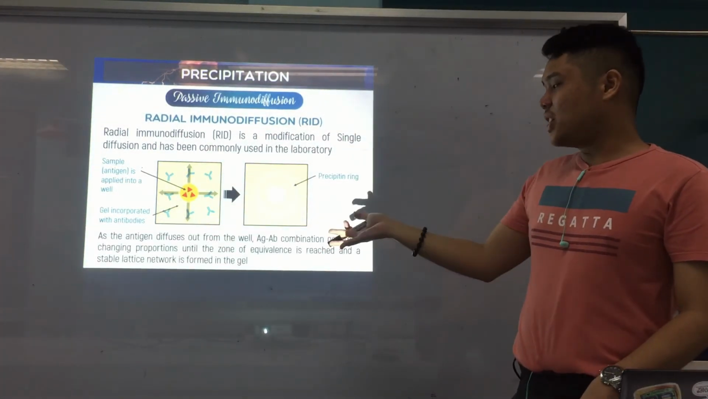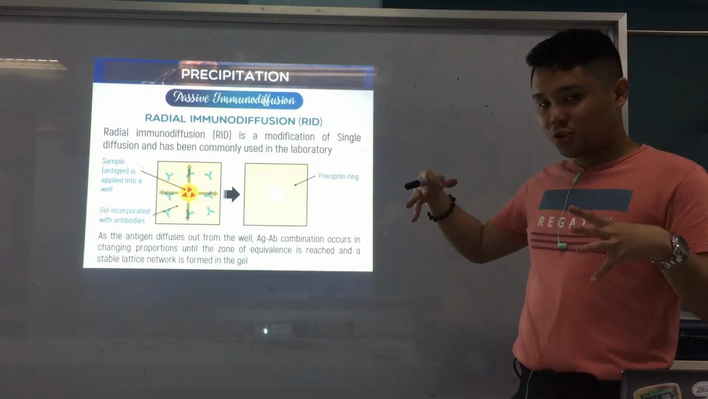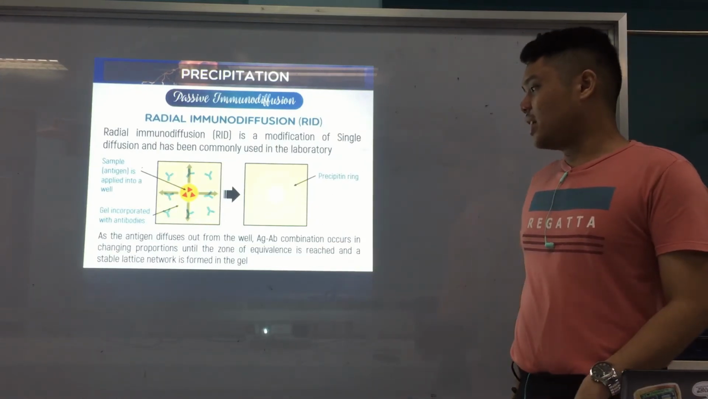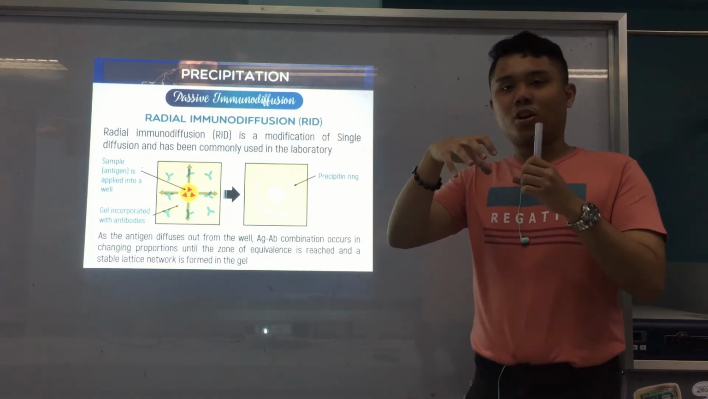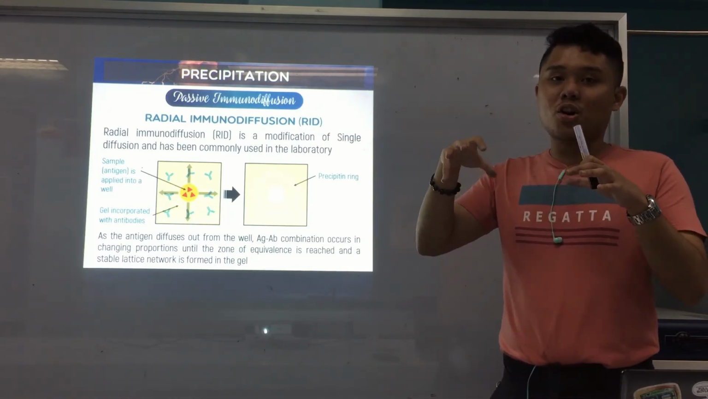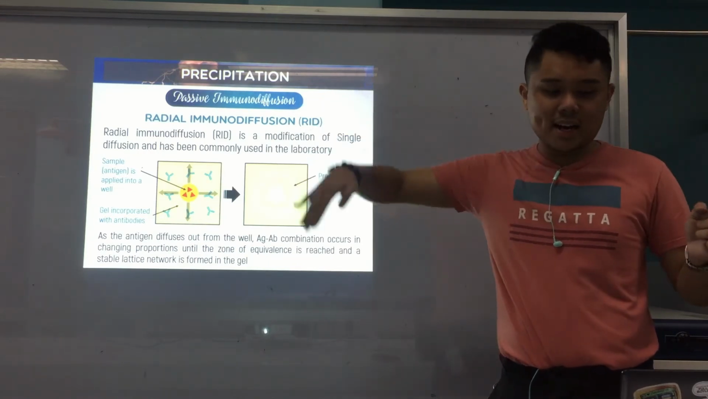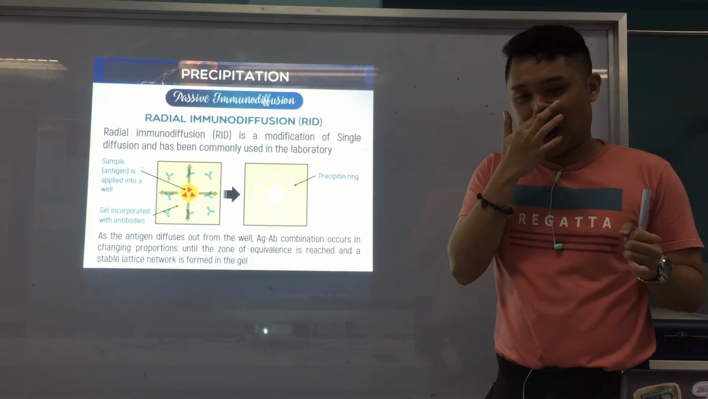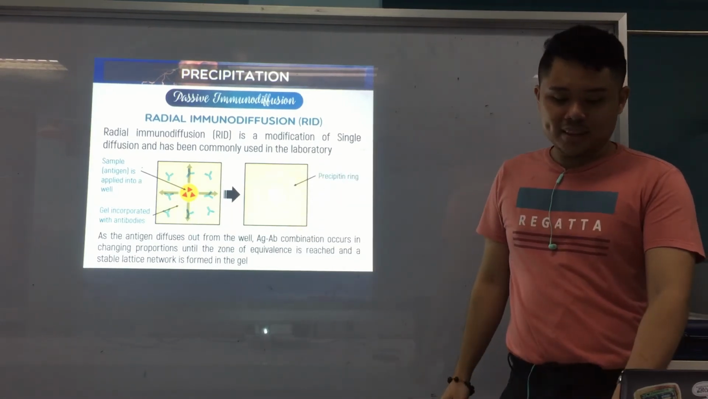And as the antigen diffuses out from the well, the combination occurs in changing proportions until the zone of equivalence is reached. So as the antigen goes out, these small reactions occur until they reach the zone of equivalence, and then a precipitin ring forms, which is in the form of a circle. That's why the test is named radial.